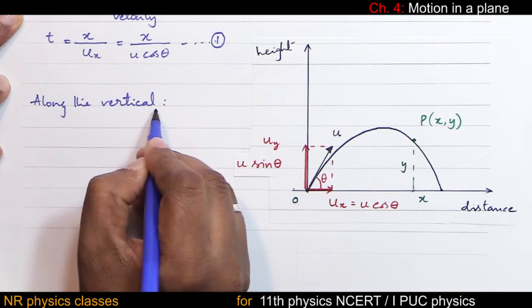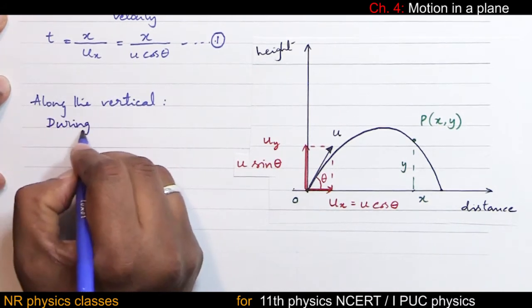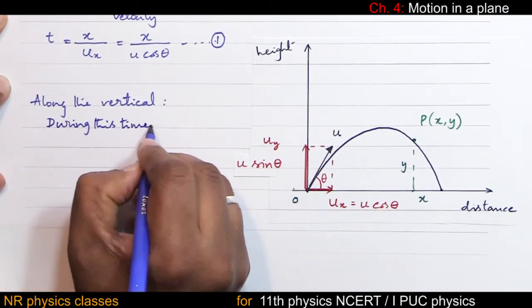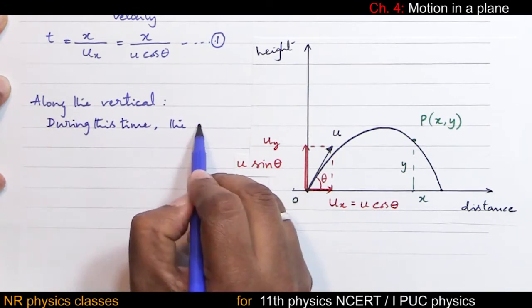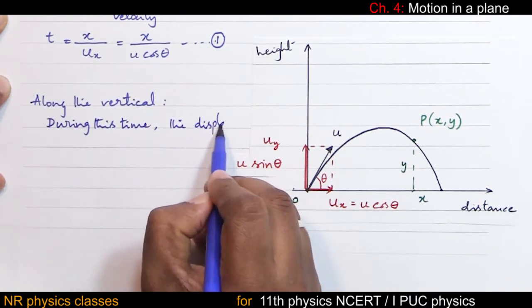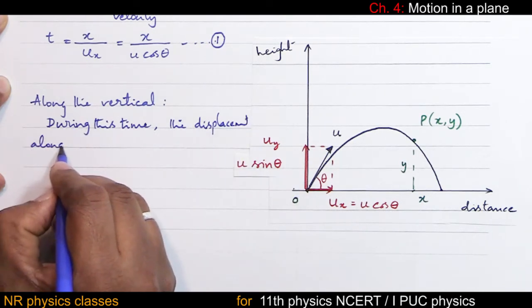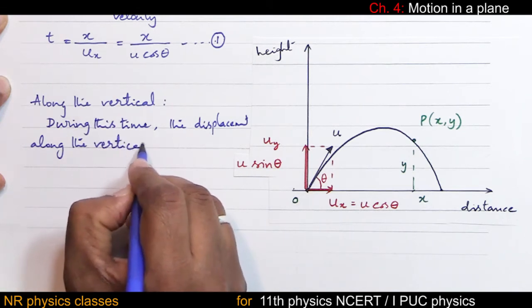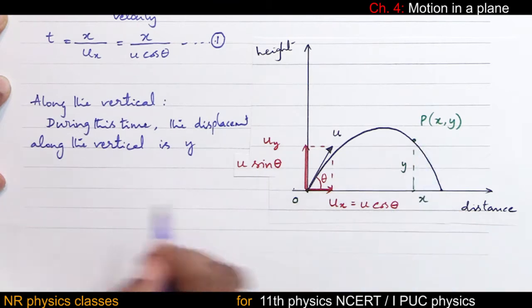So along the vertical, during this time, the displacement along the vertical is y.